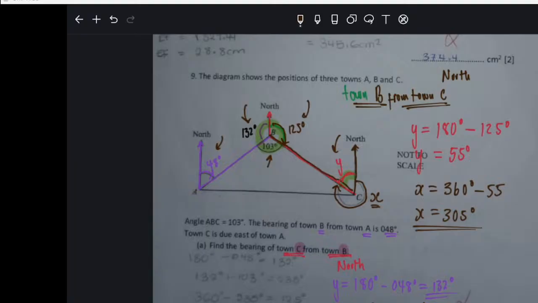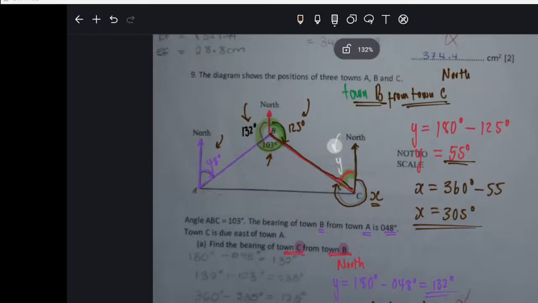So you would say, Y, I can easily get you. 180 minus 125, you get your Y. Now that you have your Y, you will remove it and put 55 degrees because you have found it. Now to find X, you say 360 minus 55 will give us the X, and that is how it goes. Okay?